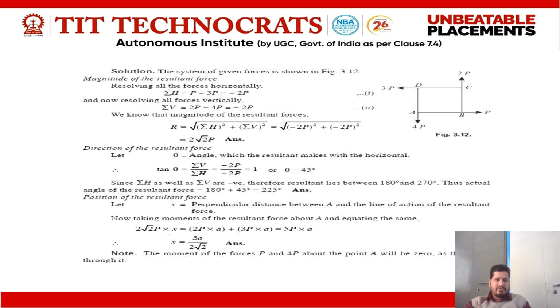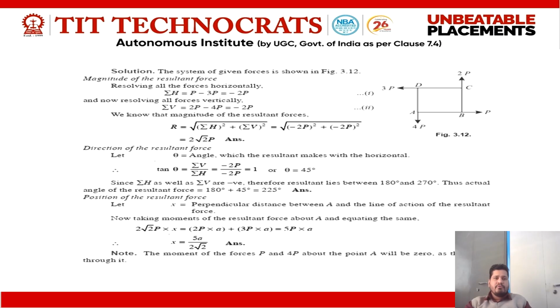So resolving all the forces horizontally, there is summation of H. We have two horizontal forces, that is P and 3P. P is on the right hand side, that's why we take it positive. 3P is on the left hand side, so we take it negative. So we have minus 2P.